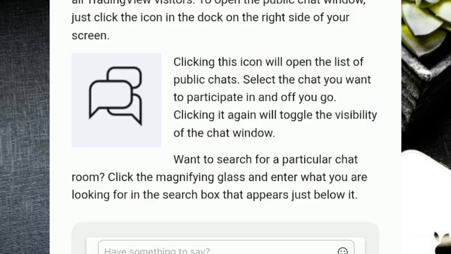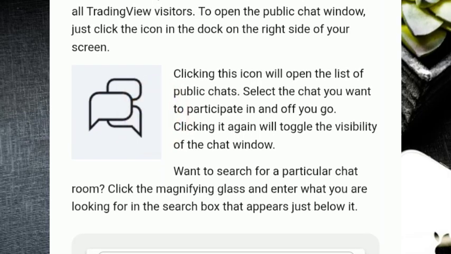The content of public chats is visible and accessible to all TradingView visitors. To open the public chat window, just click the icon in the dock on the right side of your screen. This is the icon right here. Clicking this icon will open the list of public chats. Select the chat you want to participate in and off you go. Clicking it again will toggle the visibility of the chat window.